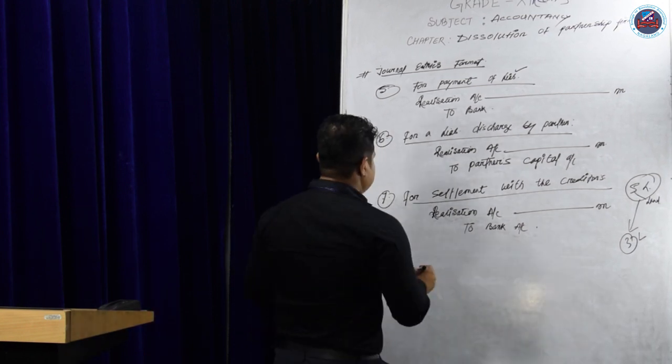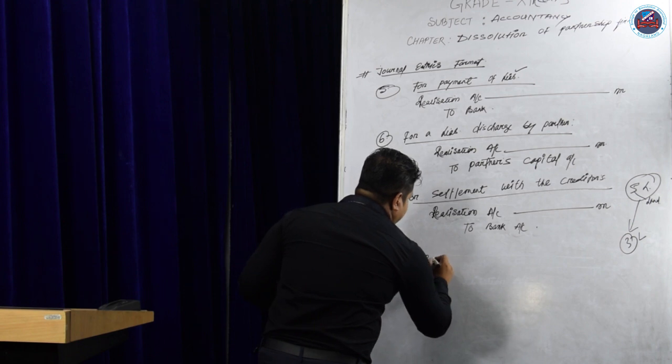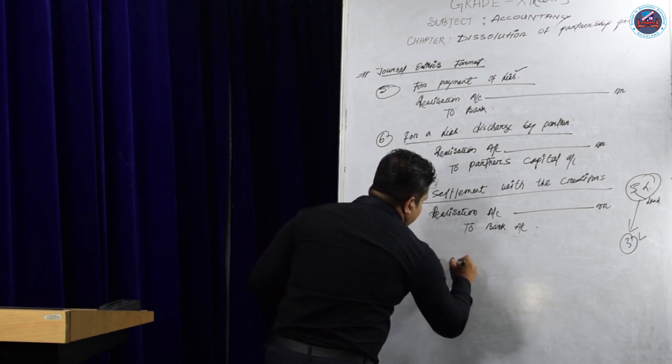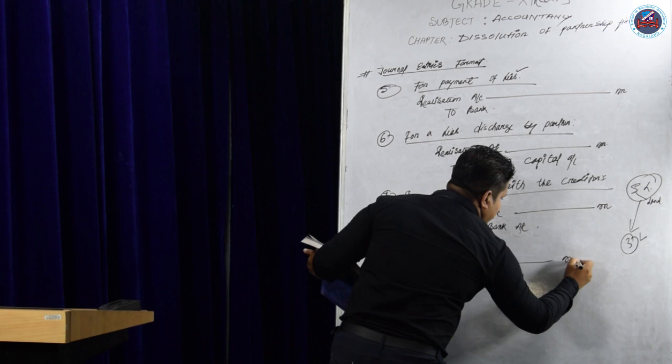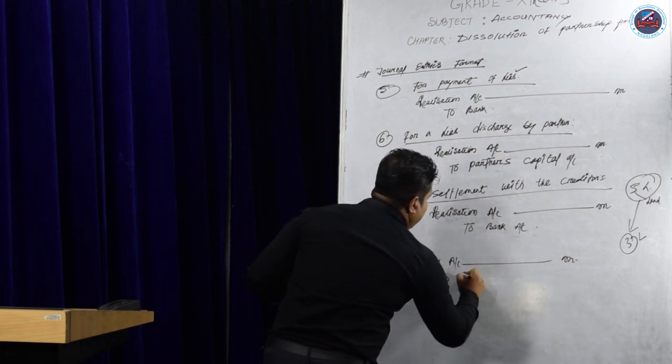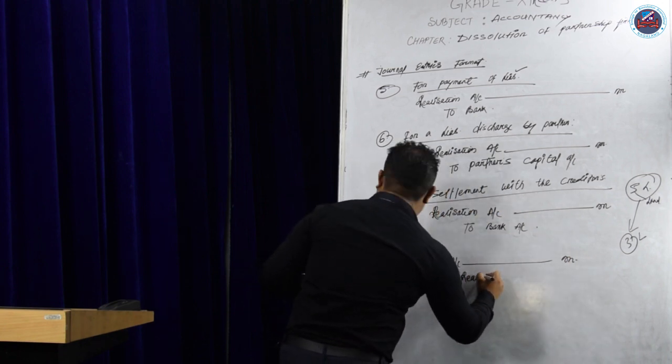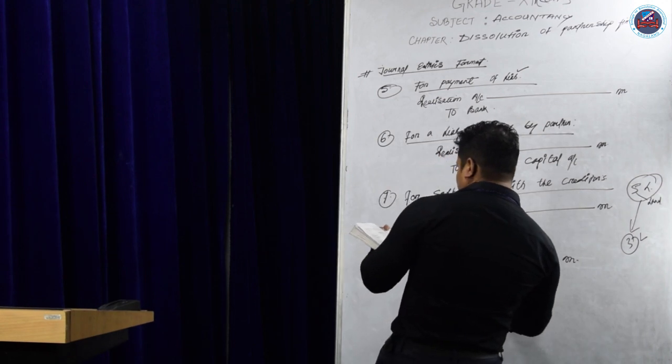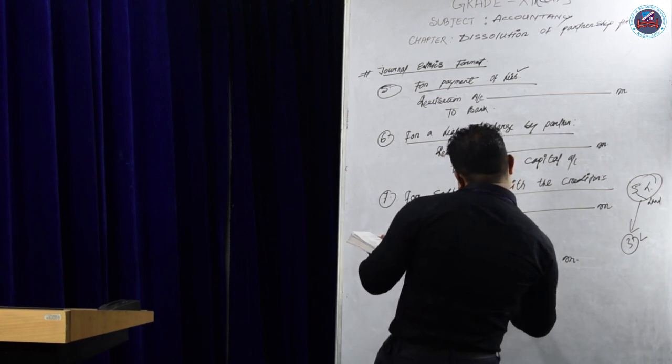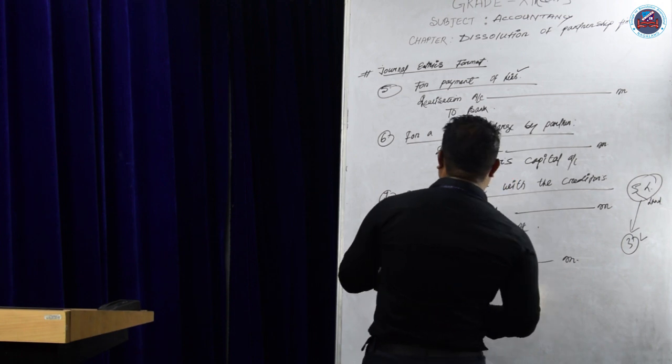The entry will be bank account debit to realization account, if the case comes like this.